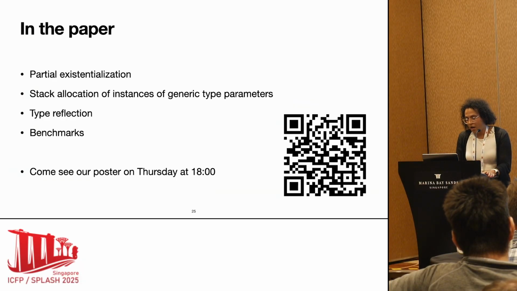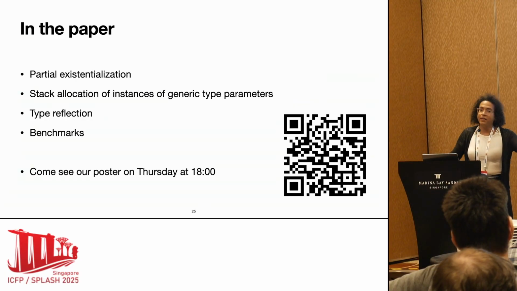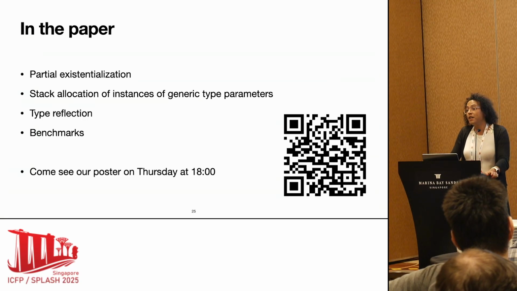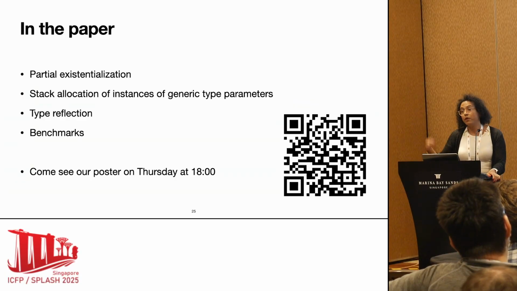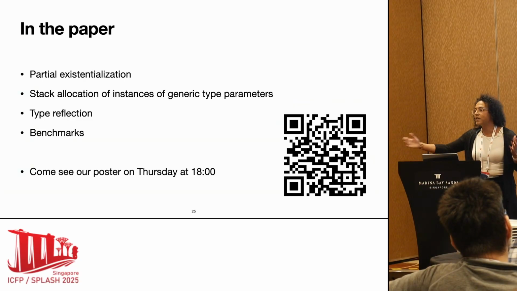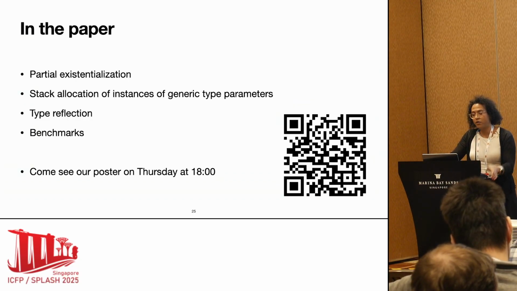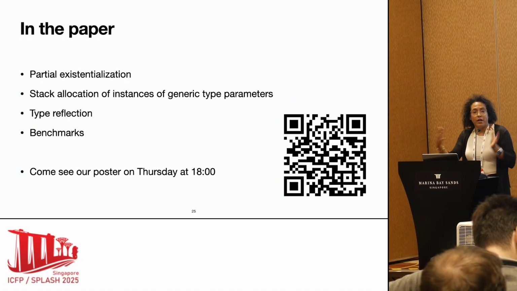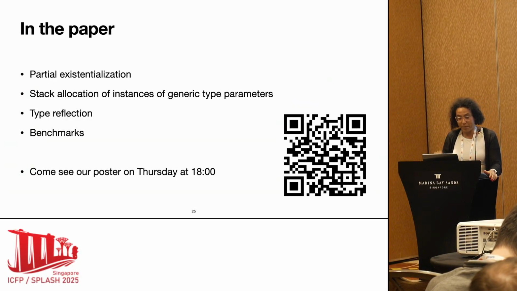I did not talk also about the way to allocate instances of existentialized type. So in these examples that we had, it was kind of convenient that all of the instances that we wanted to use were already in memory somewhere. But if you want to create new instances of your existential parameters, in the monomorphized world, it's very simple. In C++, for instance, you know exactly what is the size of a circle, but if it's existentialized, you might not know. And well, this is additional information that you need to carry through with your witnesses. And this is explained in the paper.